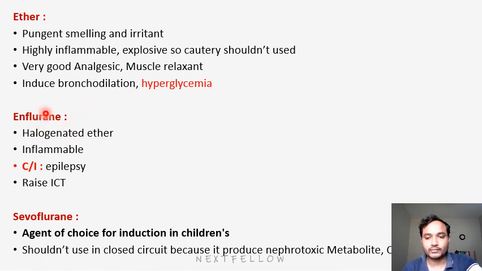Next one is enflurane. Enflurane is a halogenated ether. It is inflammable and contraindicated in epilepsy. It will raise ICT, so we can't use it in CNS patients. Next is sevoflurane. The main MCQ point is that it is the induction agent for children. If you are using a gaseous agent for children's surgeries, sevoflurane is the induction agent. You should not use it in a closed circuit because it will produce a nephrotoxic metabolite, compound A. That's why we should use it in an open circuit.